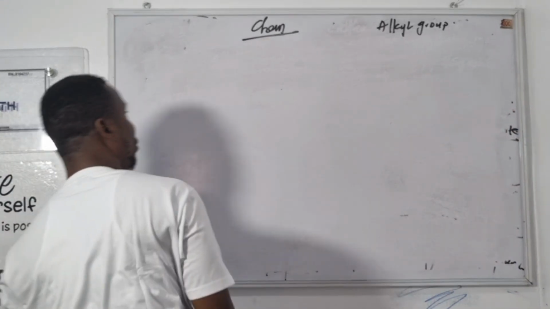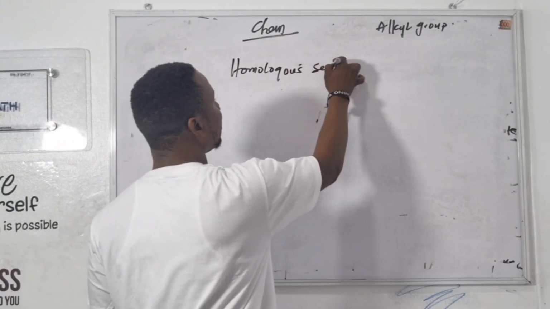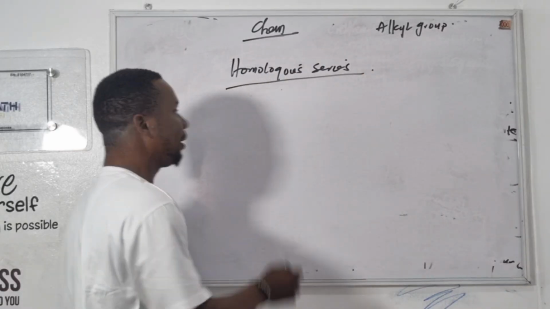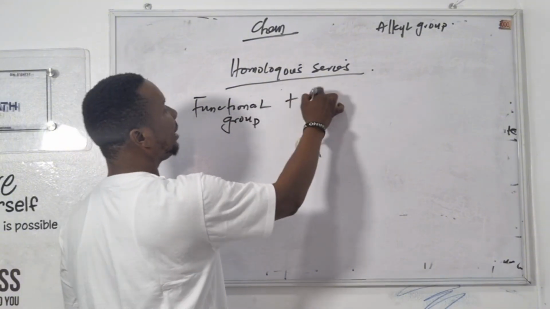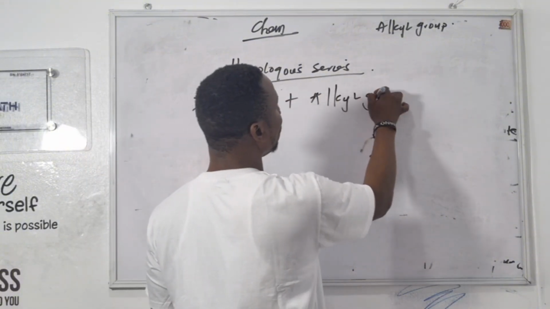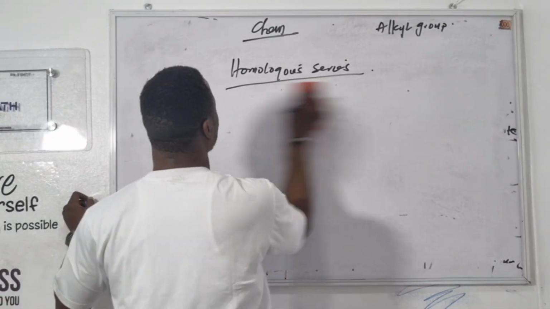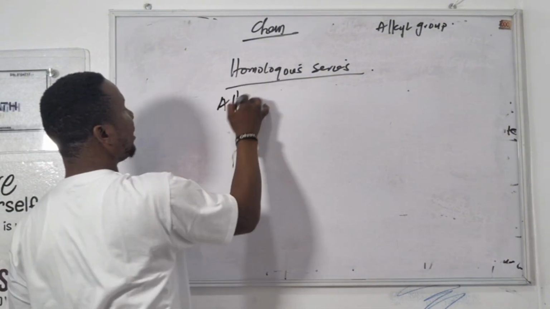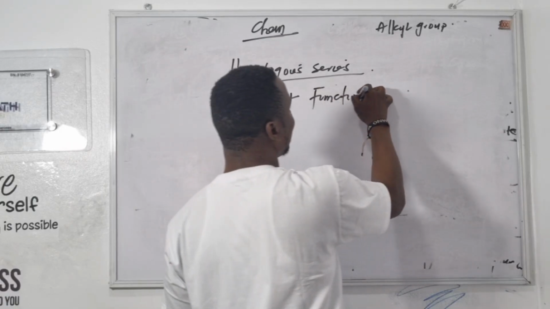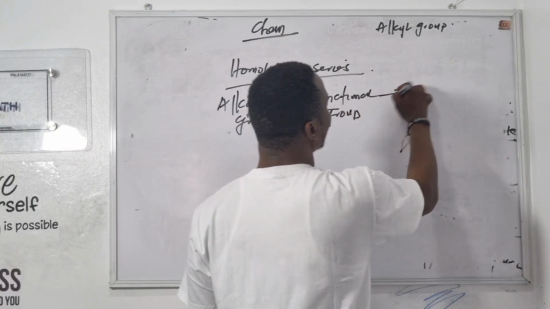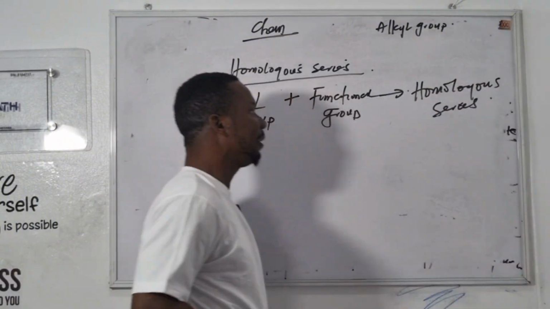Now let us form homologous series. Let's form it. I said functional group plus alkyl group gives us homologous series. Okay, but it's better we write alkyl group first. So we form it like that. Alkyl group plus functional group will give us homologous what? Series. Okay, let's go.